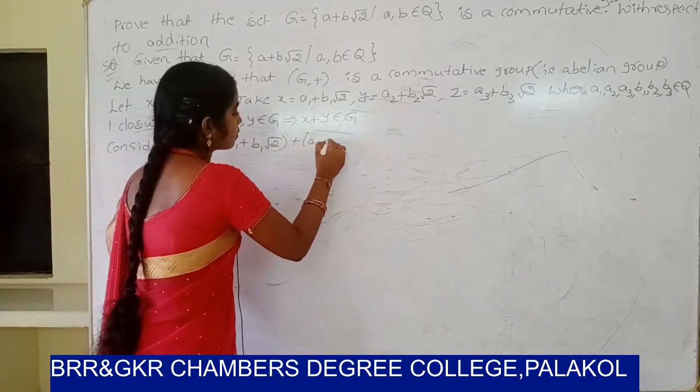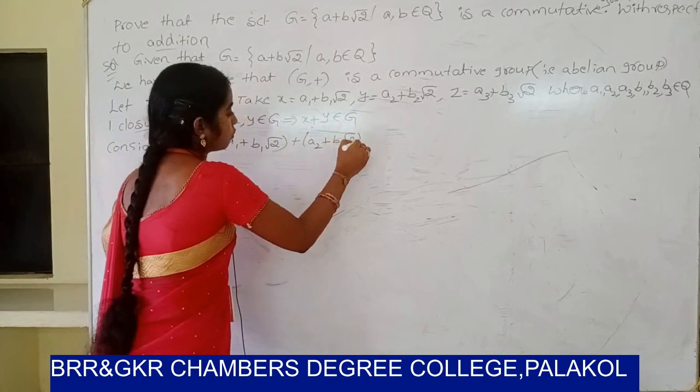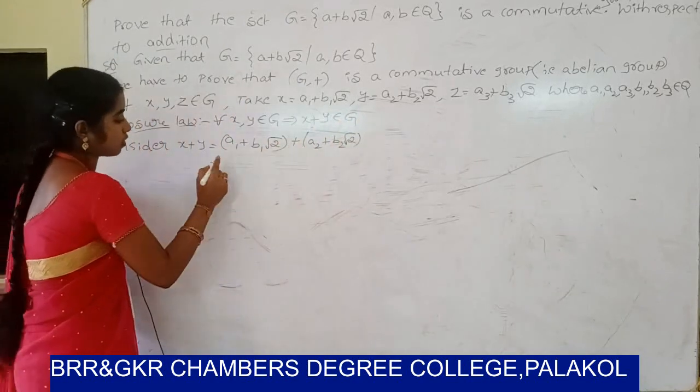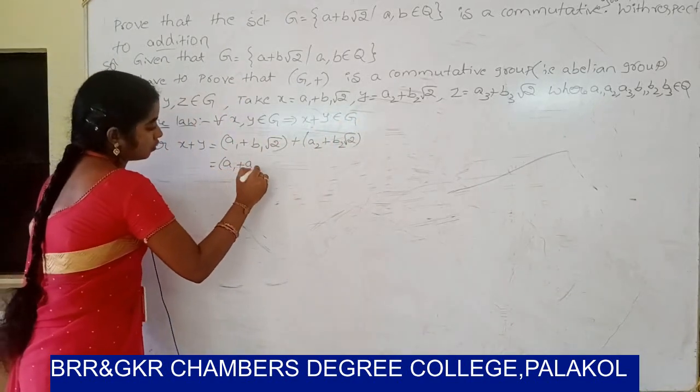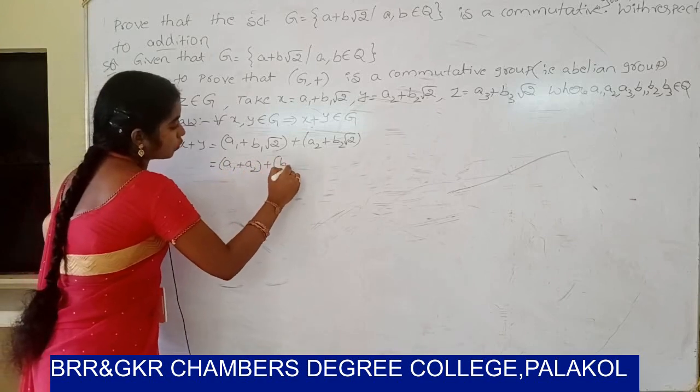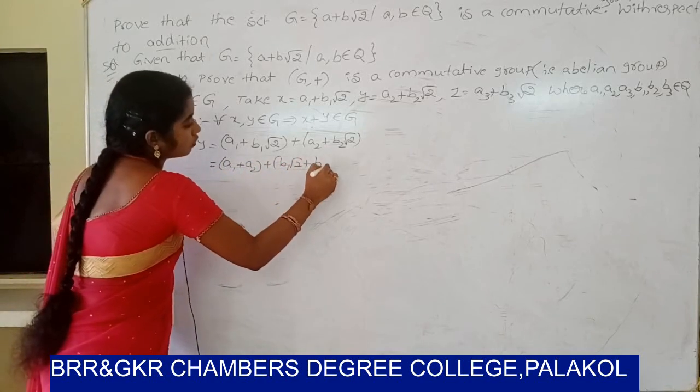It can be written as a1 plus a2 plus b1 root 2 plus b2 root 2.